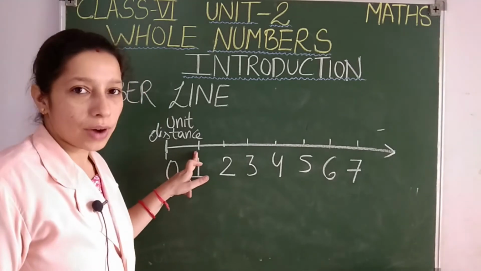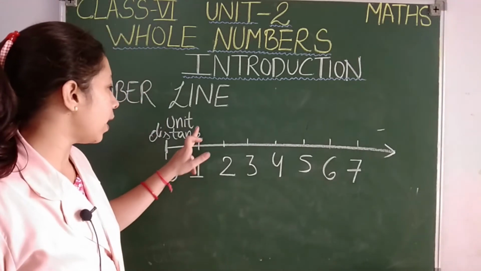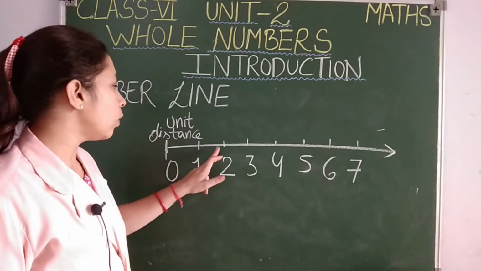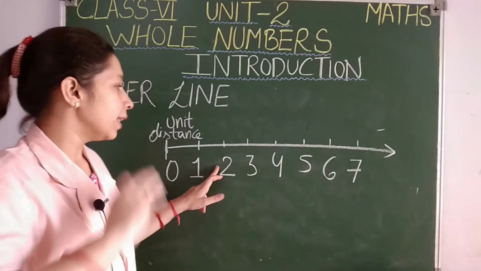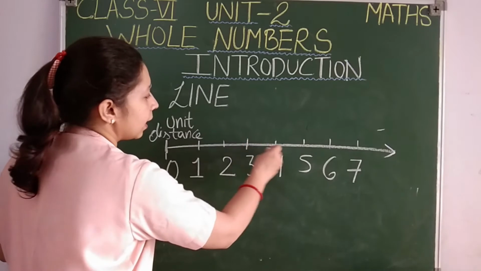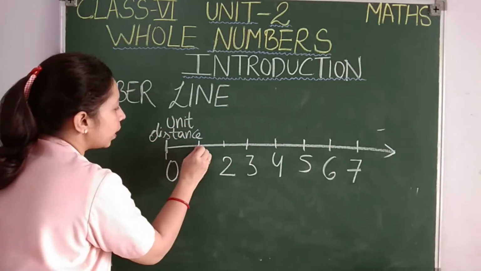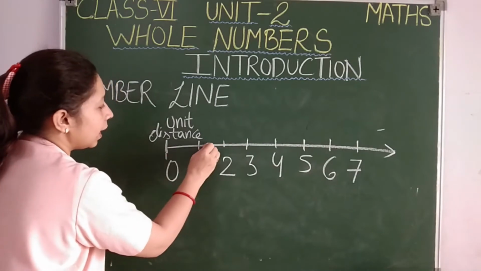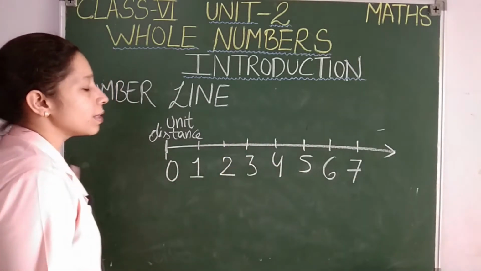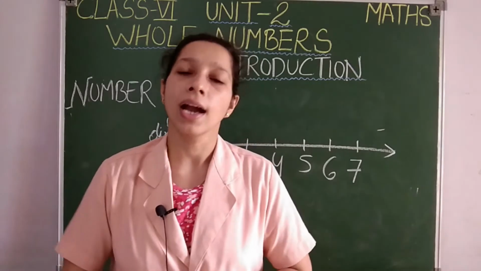After marking 1, again you have to take 1 unit distance, and we will reach up to 2. Then again go on taking the unit distances and go on writing the numbers. The distance between two numbers will be equal. Okay, between every two numbers the distance will be equal. Like this we make a number line.